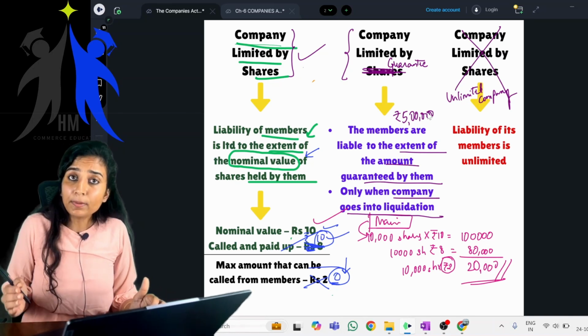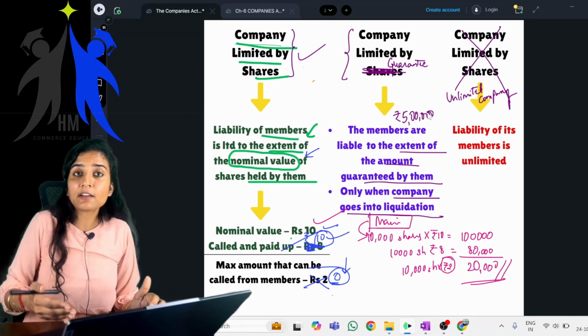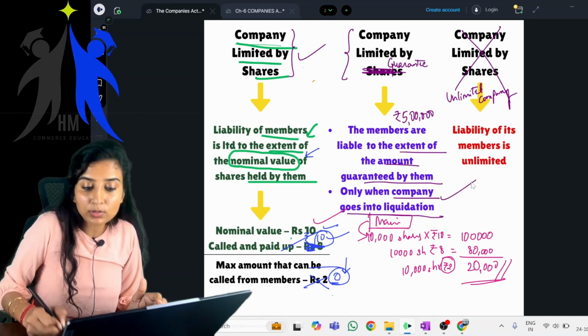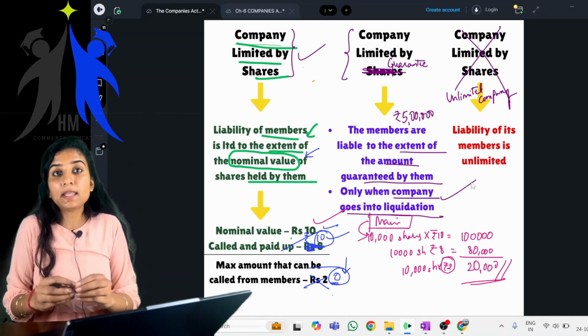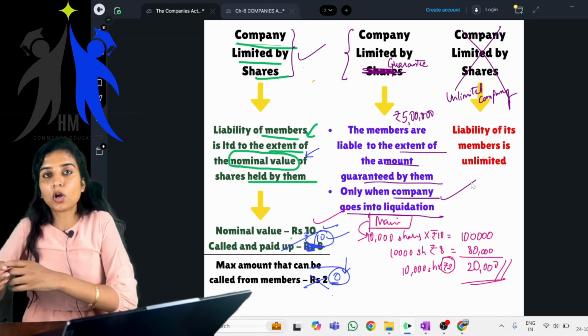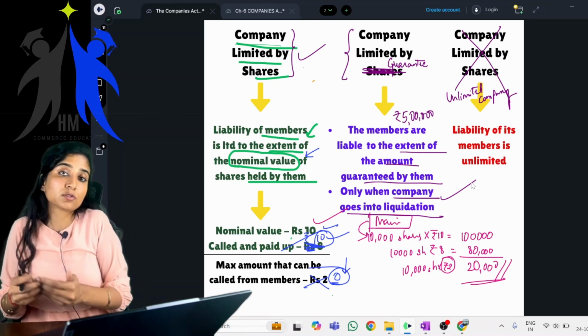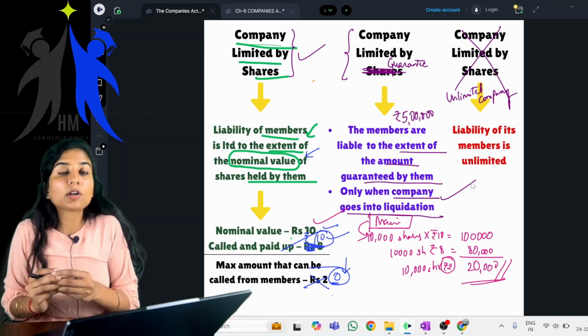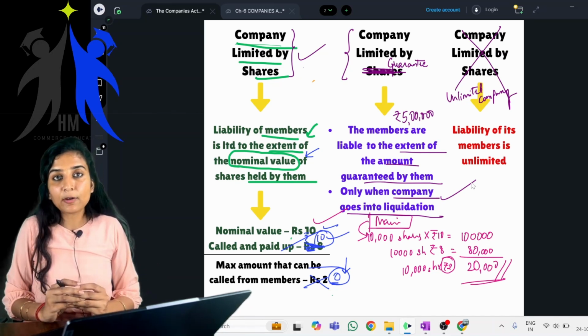The company can ask that rupees 5 lakh from you only if the company goes into liquidation. If the company is running the business efficiently and is not wound up, the company cannot ask that 5 lakh from the member.